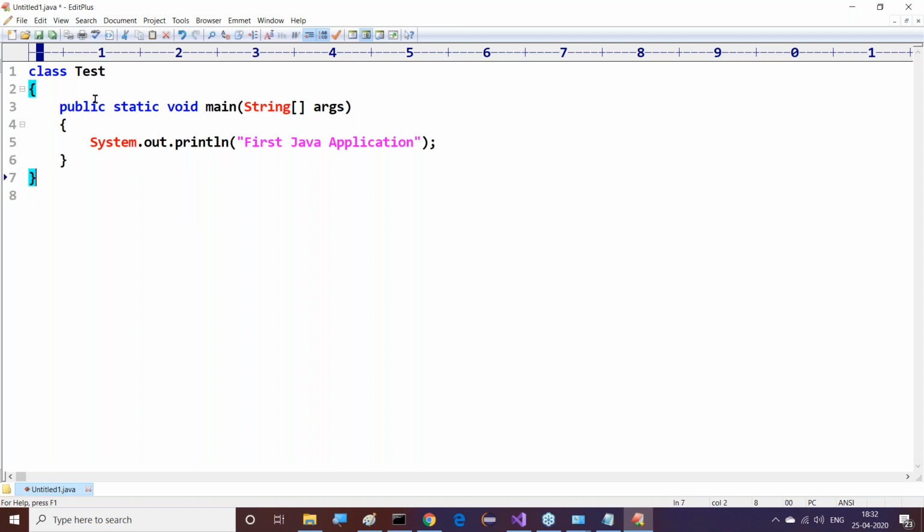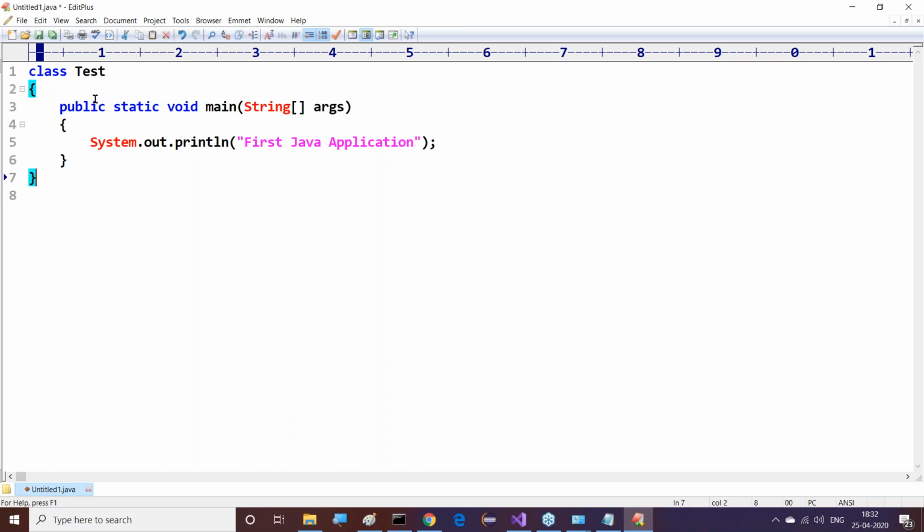Don't think like this. I'm asking about class, abstract class, interface, and enum. Maybe a variable may be public, but it is not an element. Maybe a method may be public, but it is not counted. Only the count is class, abstract class, interface, and enum. That's it, these 4 things.